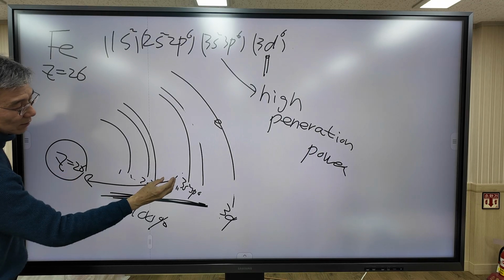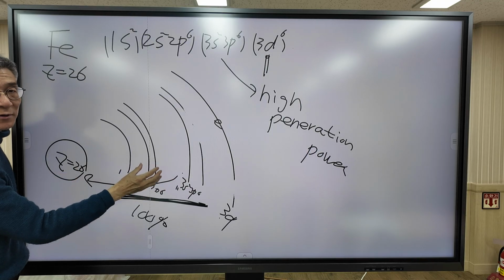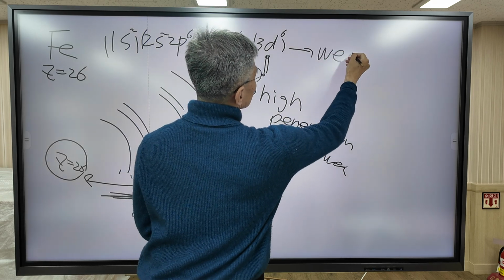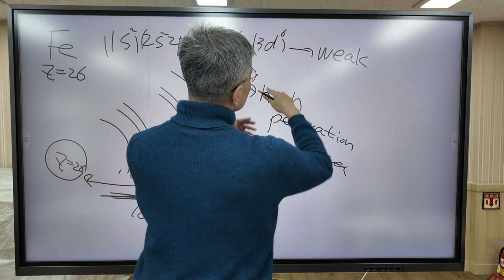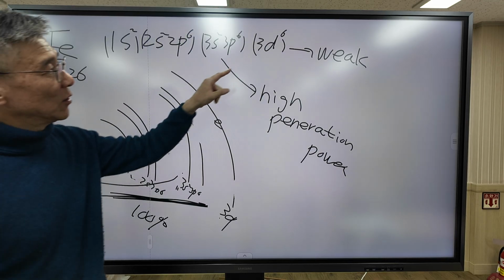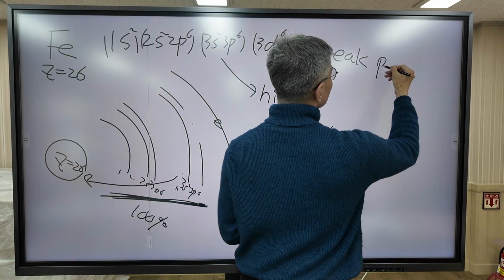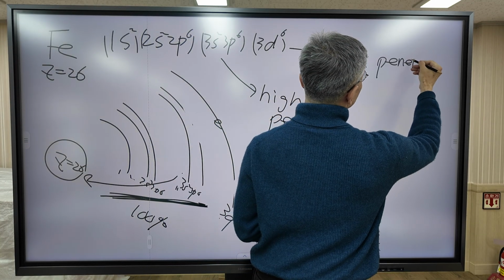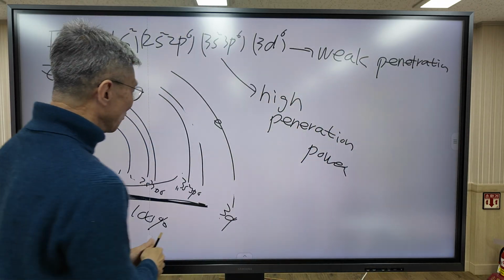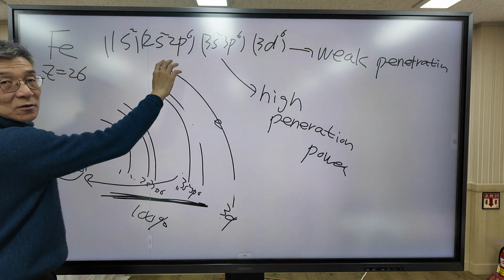So the shielding constant is relatively high, but the 3d orbital has a very diffuse shape and weak penetration power. So the 3d electrons only reside outside the electron cloud.